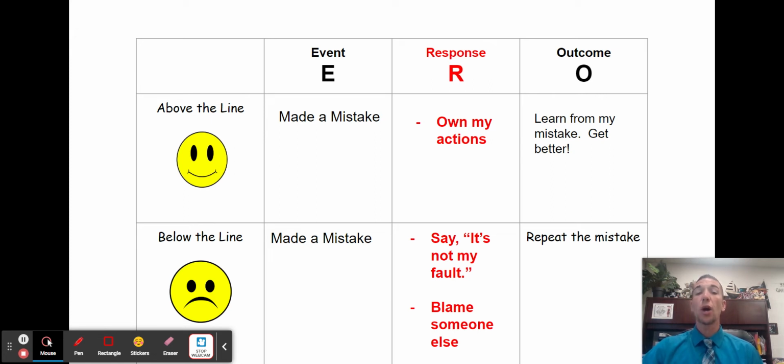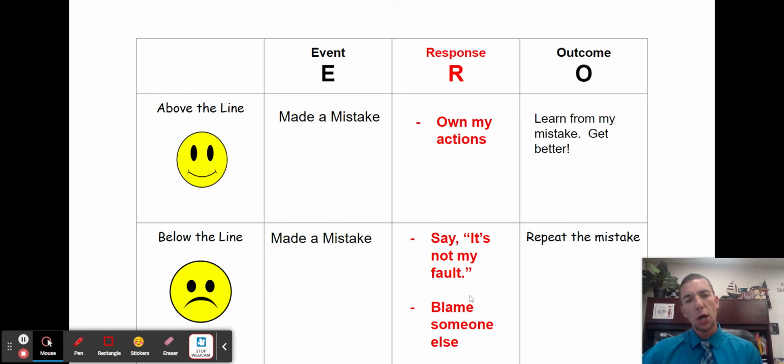Well, I think it's fair to say we all want to learn from our mistakes, get better from our mistakes, because we can. So if we know that we've made one and our outcome or our goal is to learn from it, we can start to decide, well, what do I need to do? What does my response need to be? What is my choice? We need to first own my actions. I have to own up to that mistake. Yes, I made that mistake, whatever it is, because I can't truly get better from that mistake until I own it first. So I know that that needs to be my response. That would be the first above the line response I can make to make sure that I'm learning from my mistake or getting better from it.